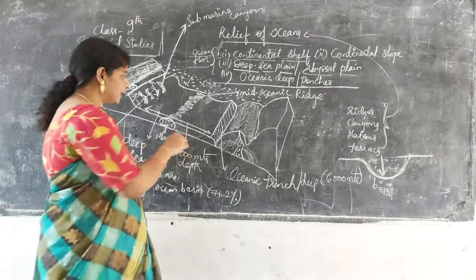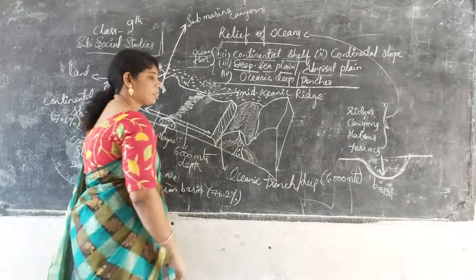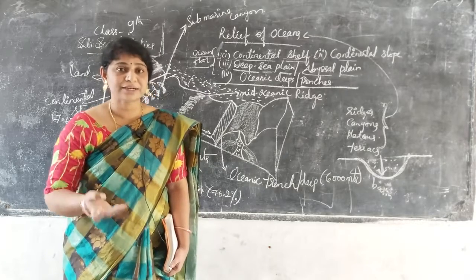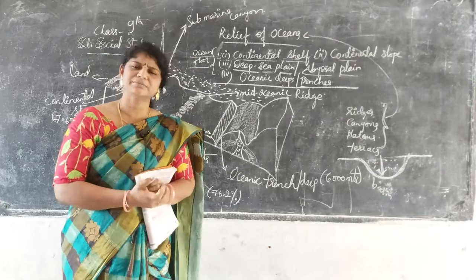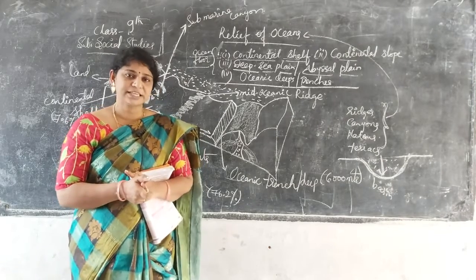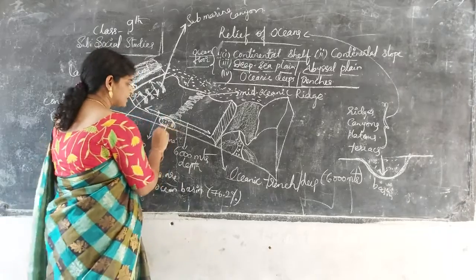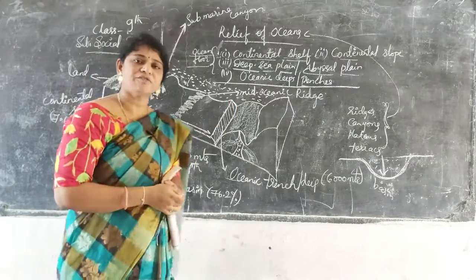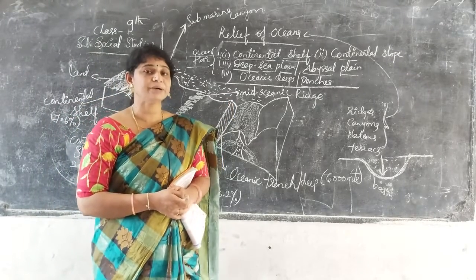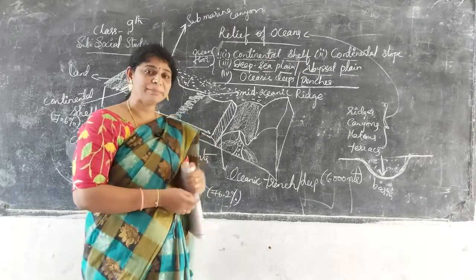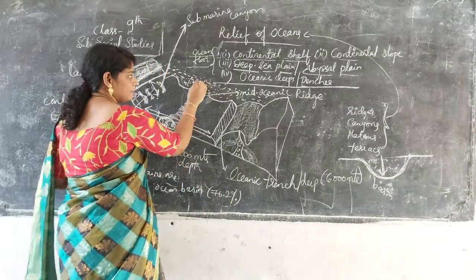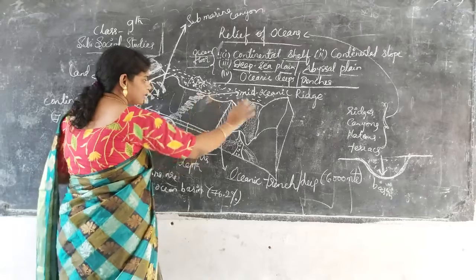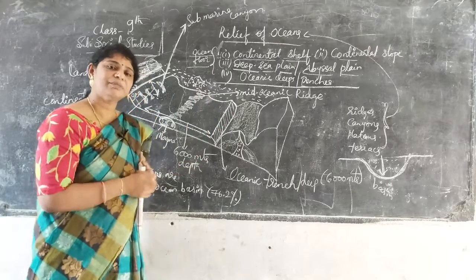Now the ocean contains a floor with different types of soil particles. Crust layers are also present, and a lot of magma is present. Sometimes volcanic eruptions are seen from the sea itself, where magma ruptures outside with force from the sea levels. A lot of minerals and petroleum are extracted from the deeper layers of the sea. Deeper layers mean not from the water, but from the mud soil layer, from there only they are extracting.